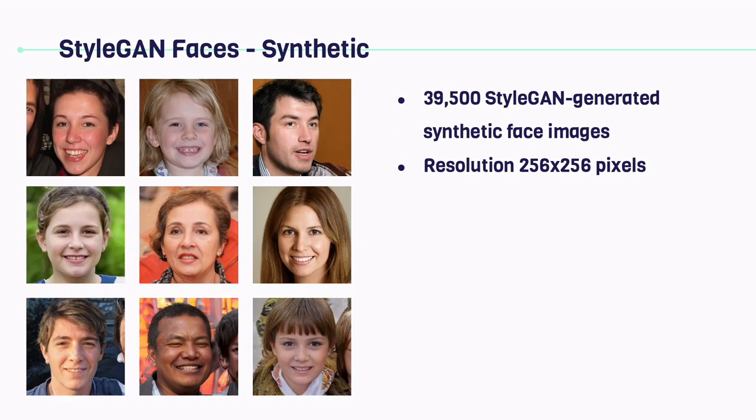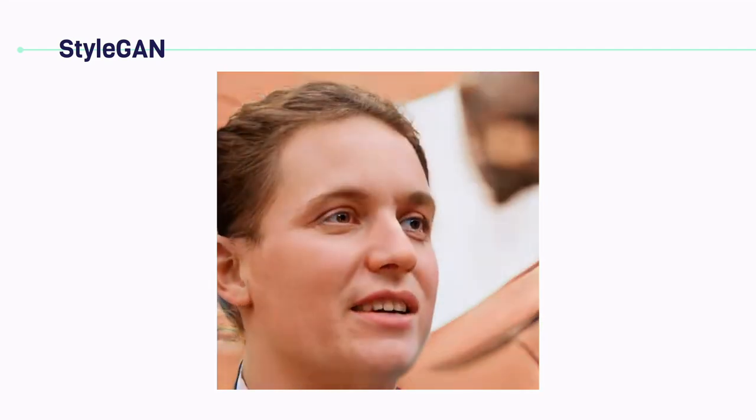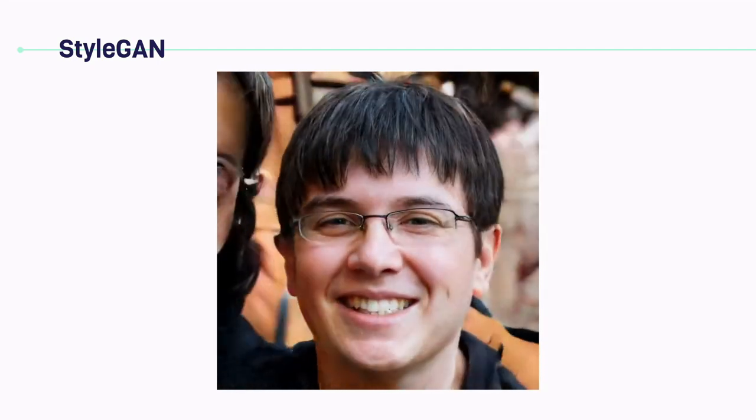Let's move on to the first synthetic face dataset. Here, 39,500 images generated using the StyleGAN technology were included. StyleGAN is one of the most advanced generative adversarial networks for creating photorealistic human faces, making them particularly hard to detect. StyleGAN was developed by NVIDIA researchers in 2018 and is a groundbreaking generative adversarial network architecture that revolutionized synthetic image generation. It introduced a novel, style-based generator approach that allows unprecedented control in creating highly realistic artificial images.